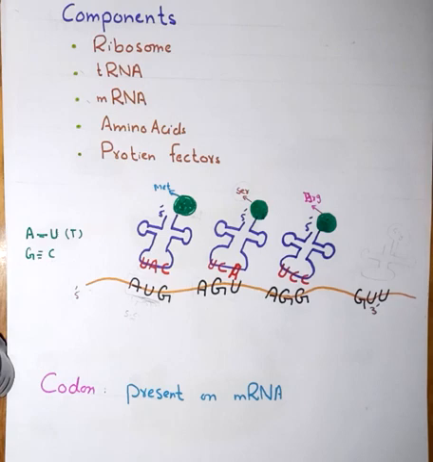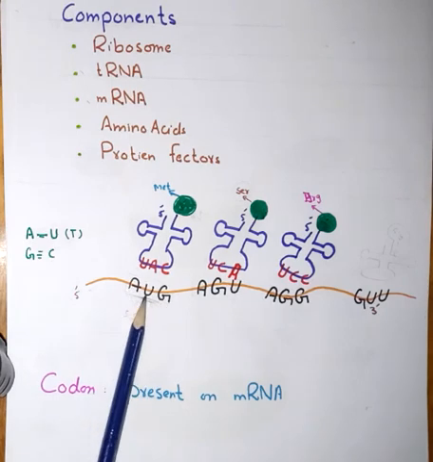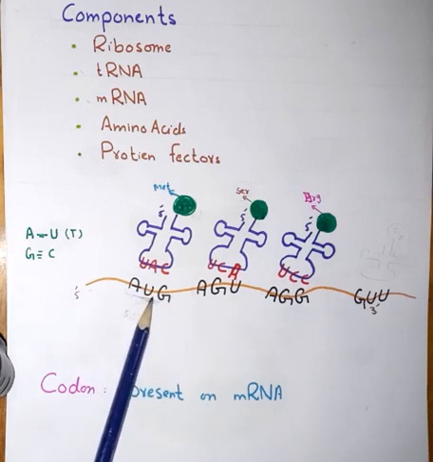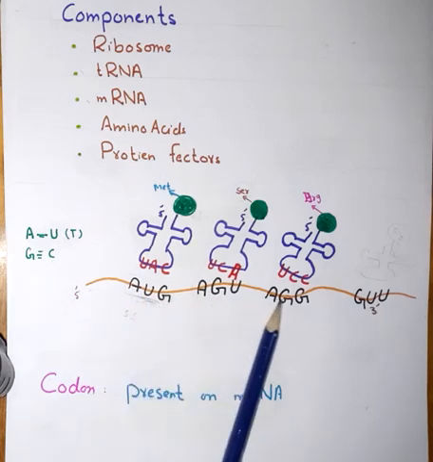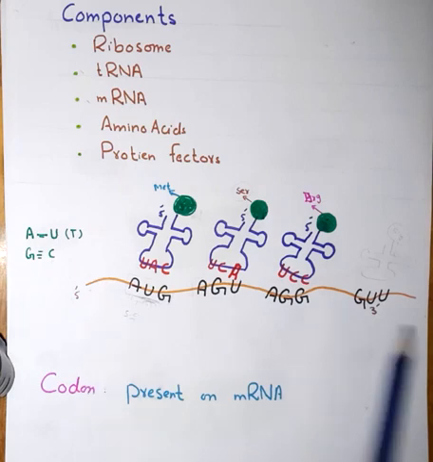Before talking about the transfer RNA and messenger RNA, I would like to talk about the codon and anticodon. Codons are basically sequences of 3 nucleotides: adenosine, uracil, and guanosine. These are the 3 nucleotides. The sequence of 3 nucleotides is called one codon. So this is a codon, this is another codon, this is another codon, and this is another codon, present on the messenger RNA. This orange RNA is a messenger RNA, this purple RNA is a transfer RNA.